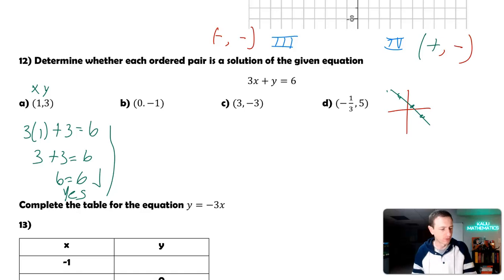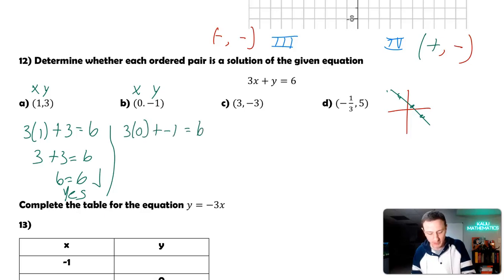Letter B, 0, negative 1. My x value is 0. My y value is negative 1. So for the x value, I plug in 0. 3 times 0 plus negative 1 equal to 6. 3 times 0 is 0 plus negative 1 equal to 6. 0 plus negative 1 is negative 1 equal to 6. That does not equal, so we'd say no.